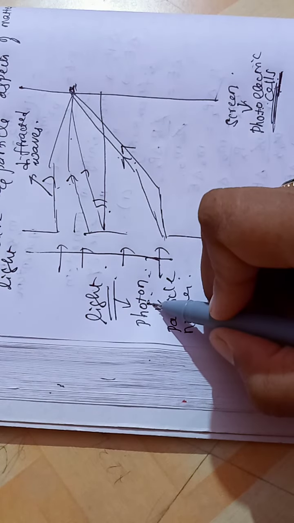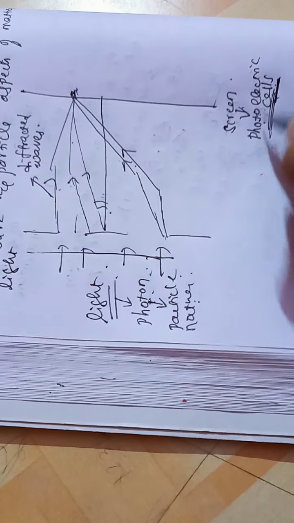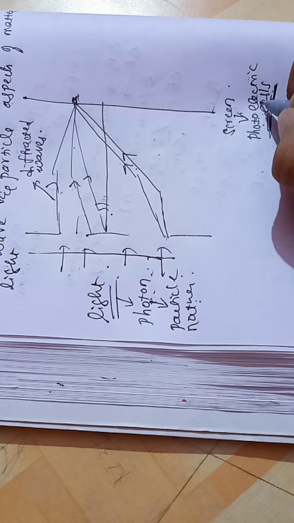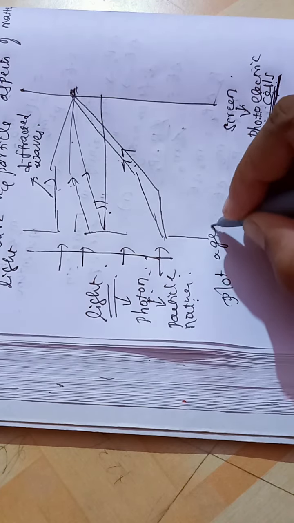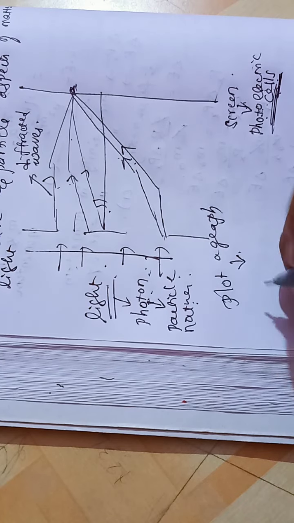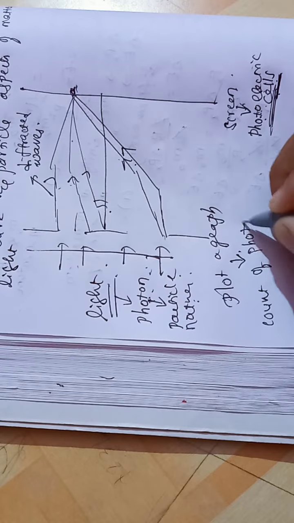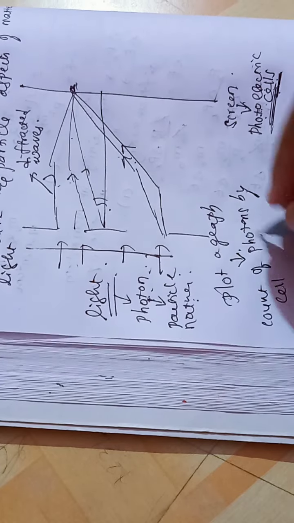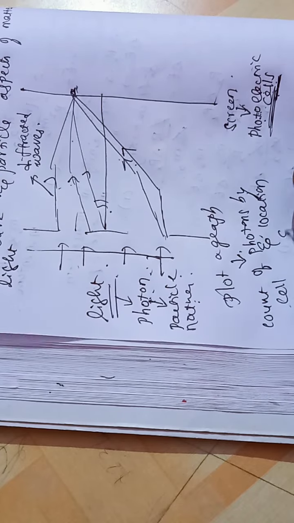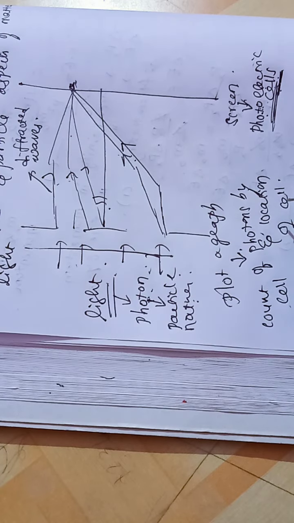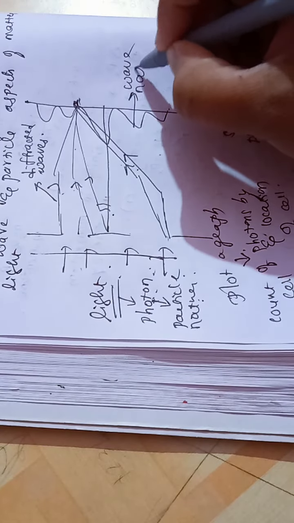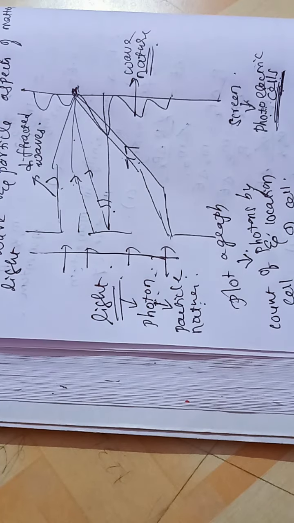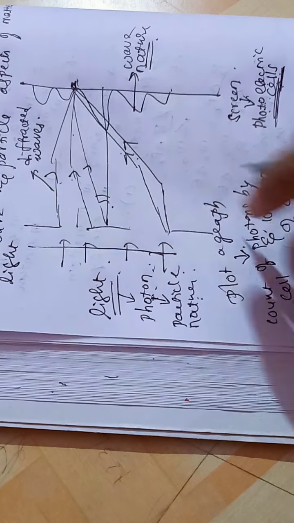By taking the count of photons by each photoelectric cell and the location of the cell, if we plot a graph, then we see a wave-like graph. I think you understood the concept.